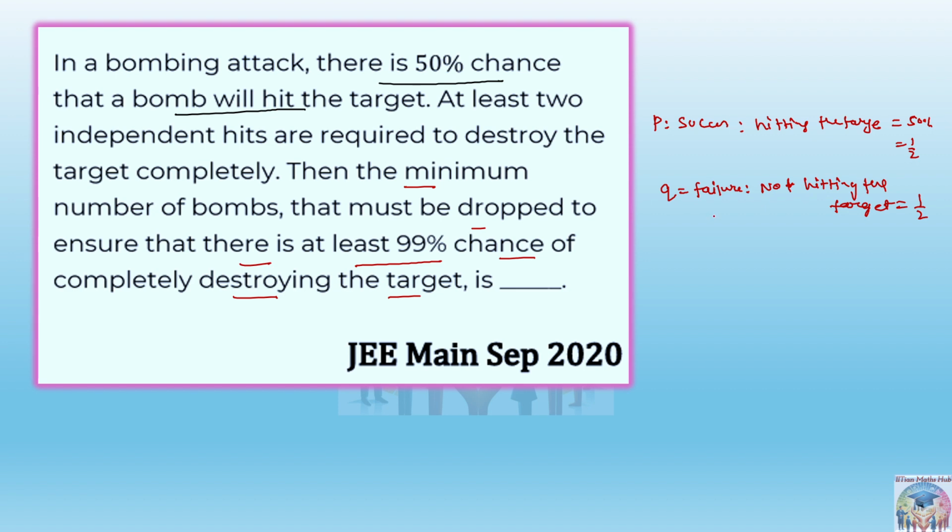Then how is n 100? What is he asking? Minimum number of bombs. That is the n value actually, because you are doing the bombing attack, no? So how many bombs you are attacking? That is actually the n, the number of trials. Getting the point?